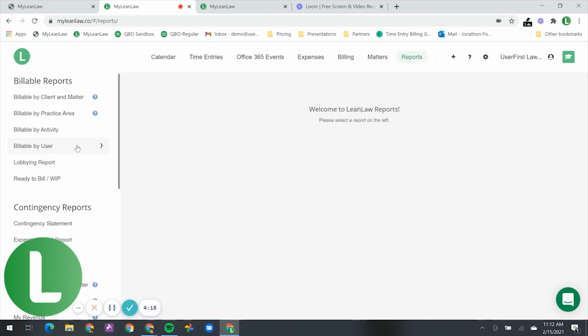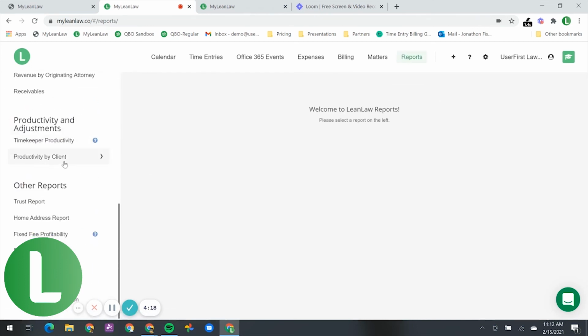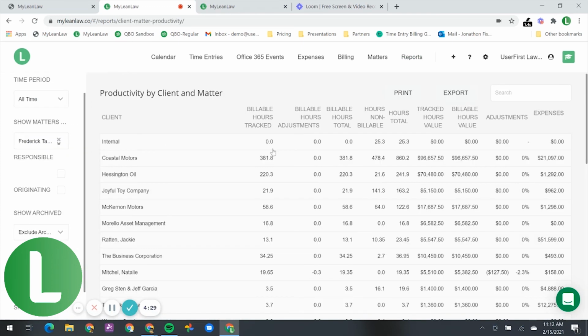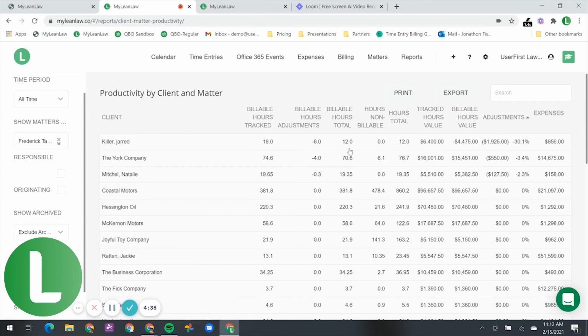The second lens to look through is at productivity by client, for which clients you might have to adjust down time. I'm looking at all clients here, and I can see the same hierarchy of data. I sort by adjustments and can see that this matter with Jared, the divorce proceedings, the markdown is considerable, 30%, for a $1,900 write-down.